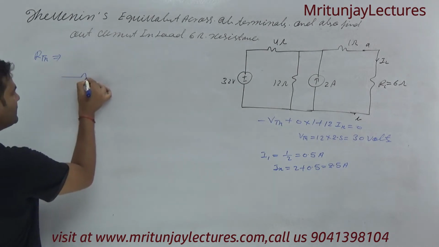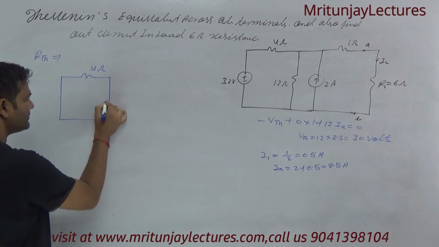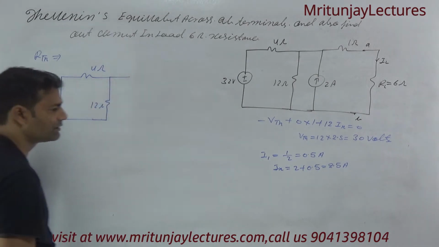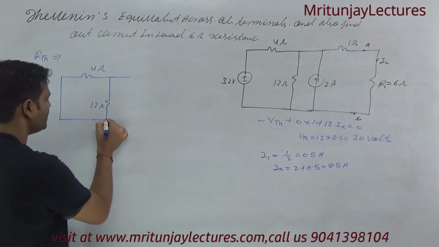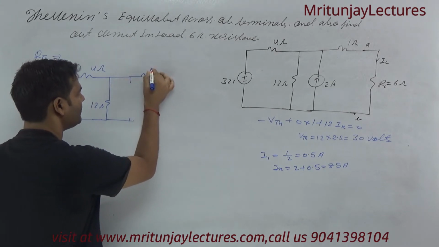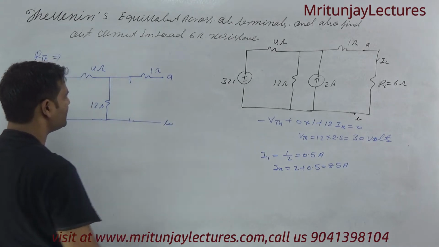So the 4 ohm, during VTH, if you determine RTH, that is 12 ohm. And what about the current source? The current source behaves as an open circuit. So this one and this one, and 1 ohm, and that is A and that is B.